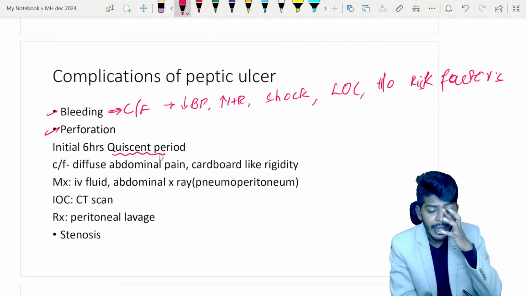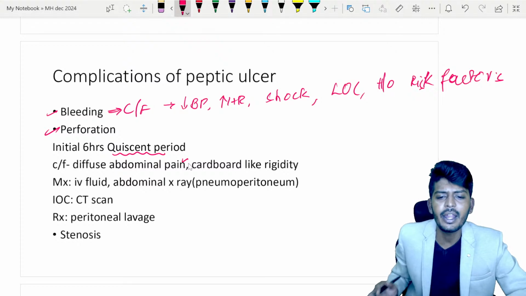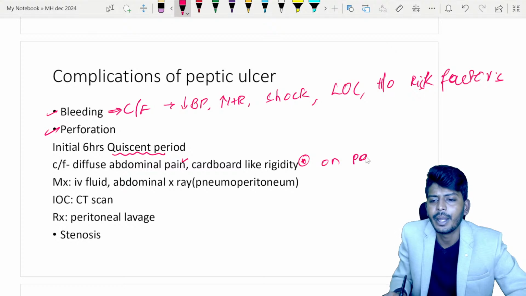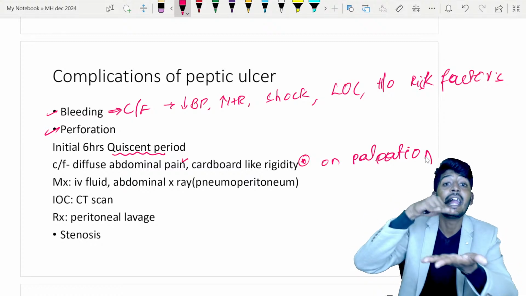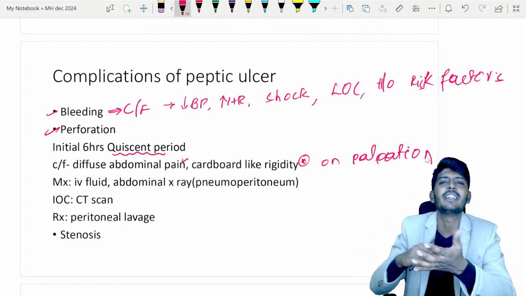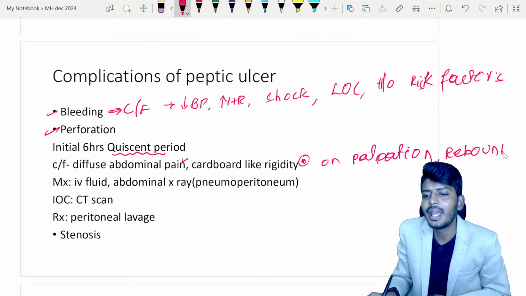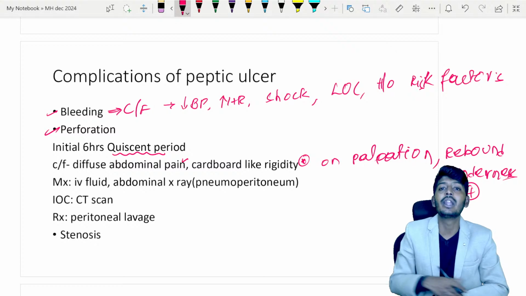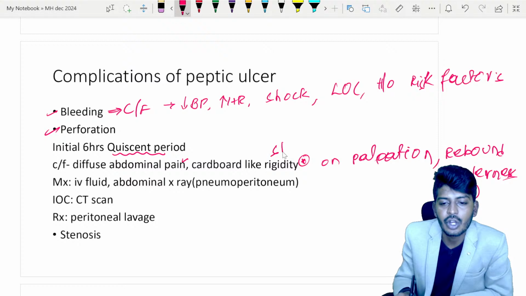In the quiescent period, the patient will have diffuse abdominal pain. All over the abdomen, pain will be there. The patient will have cardboard-like rigidity on palpation of the abdomen. This is a very, very important aspect, as if you are palpating some cardboard or some wood, that type of rigidity will be there. Rebound tenderness will be present, and also wood-like rigidity, and most importantly, another clinical feature, the patient can be in shock.